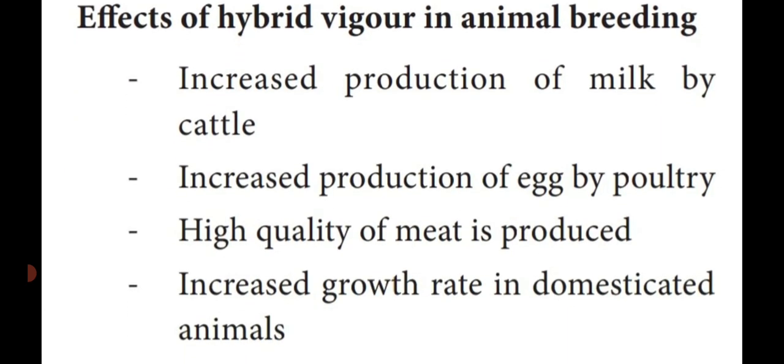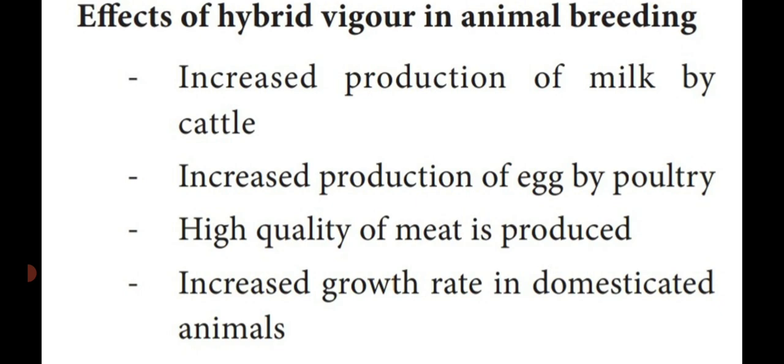With the help of this hybrid vigor, we get some advantages. First advantage is increased production of milk by cattle and increased production of eggs by poultry. High quality meat is produced from goat and sheep.